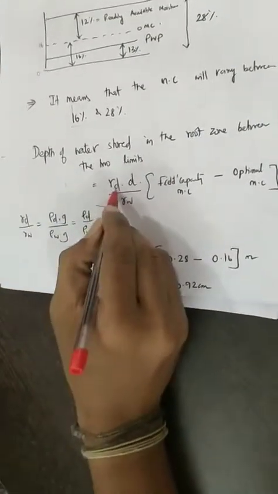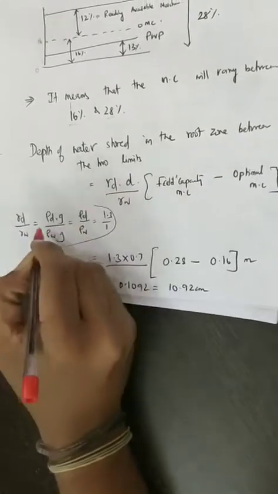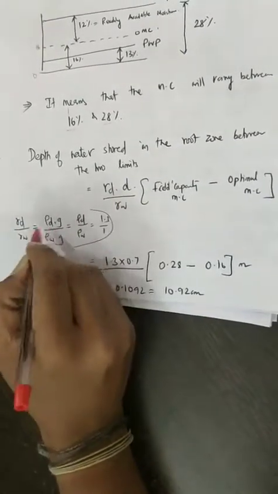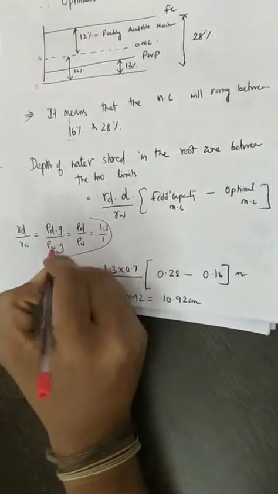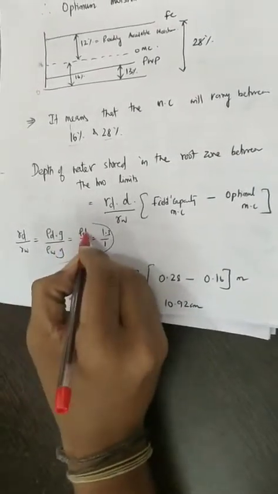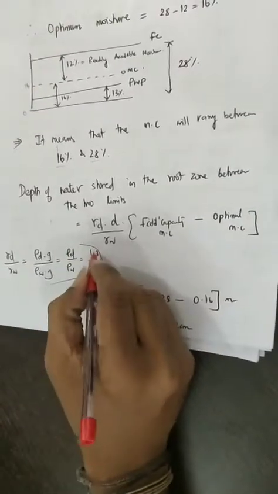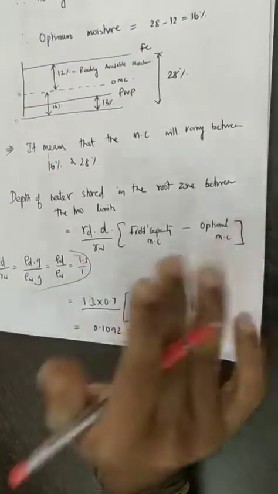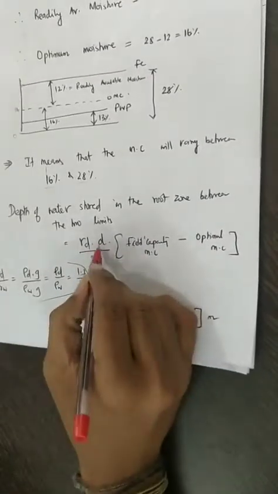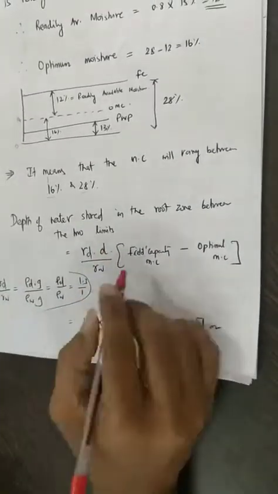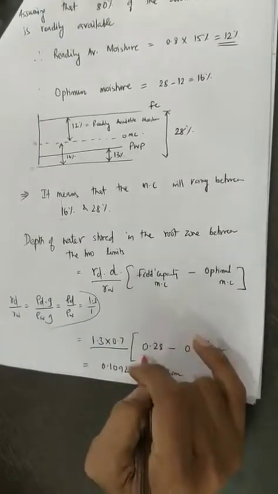Now gamma D is not given in the question, but rho D is given, so we can find it. Gamma D by gamma W is equal to rho D into g divided by rho W into g, that is nothing but rho D divided by rho W, which is 1.3 divided by 1. So gamma D by gamma W is equal to 1.3, the depth of the root zone is 0.7, and the field capacity is 0.28.